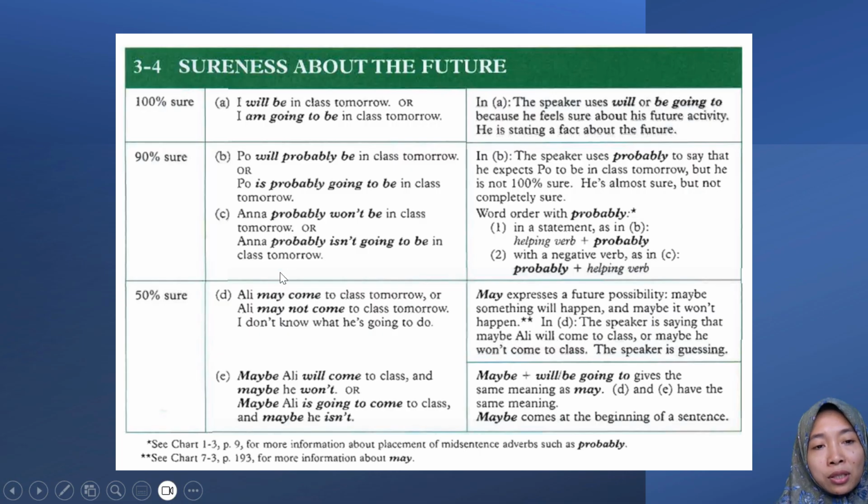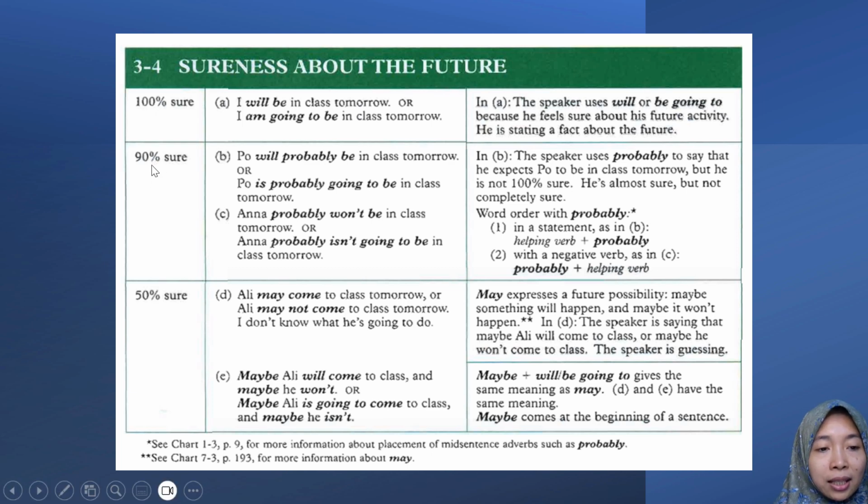Now the next material shows us about the future. When you are 100% sure about an activity in the future, you can use will or be going to. The speaker uses will or be going to because he feels sure about his future activity. He is stating a fact about the future. Here are the examples. I will be in class tomorrow, or I'm going to be in class tomorrow. These examples express 100% sure of the activity in the future.